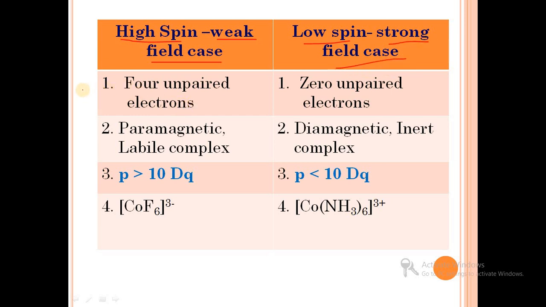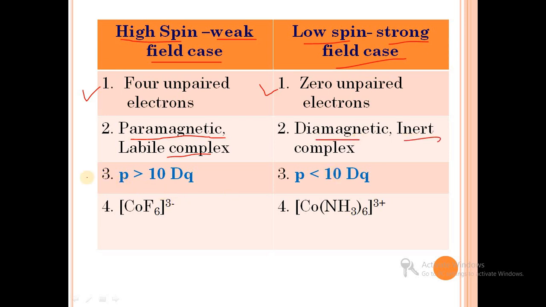In case of high spin there are 4 unpaired electrons; in case of low spin there are 0 unpaired electrons. High spin is also called the paramagnetic case or labile complex. In case of low spin it is diamagnetic and an inert complex.